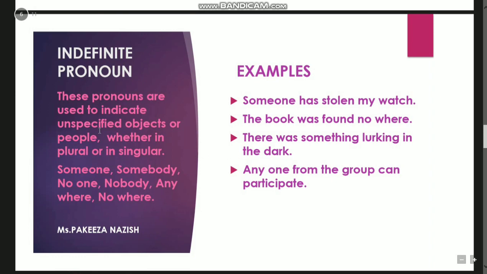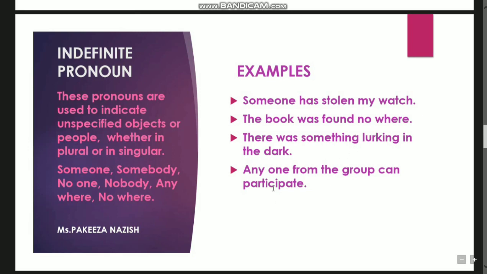Then are the indefinite pronouns, which means that we are unspecified about that person, place or thing. We are not sure about that person, place or thing. For human beings we use someone, somebody, anyone, anybody, no one, nobody. For places, somewhere, anywhere, nowhere, and something, anything, nothing. These are the words we use when we are not specific. For example, someone has stolen my watch. I'm not sure who has stolen my watch. The book was found nowhere. There was something lurking in the dark. I don't know what was lurking in the dark.